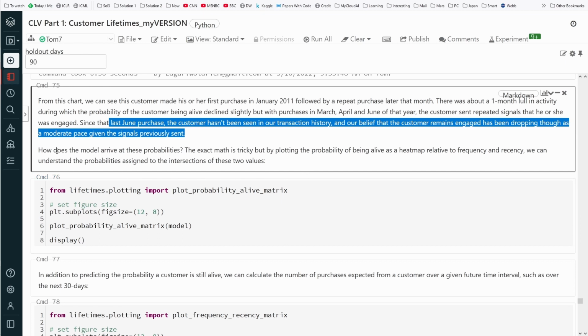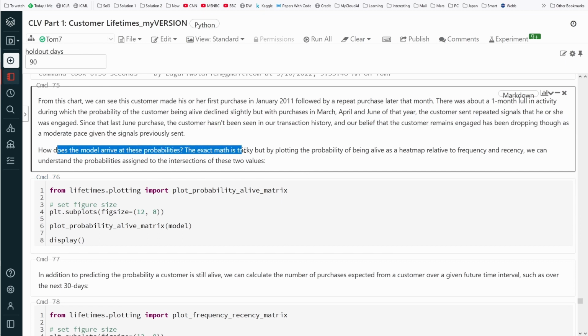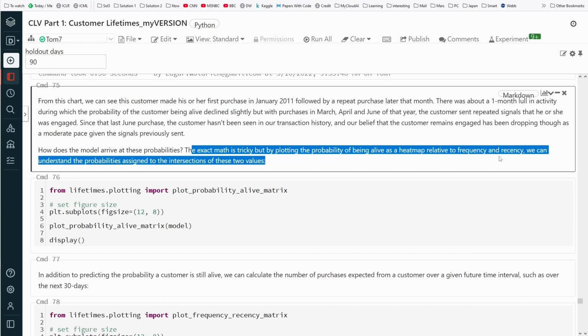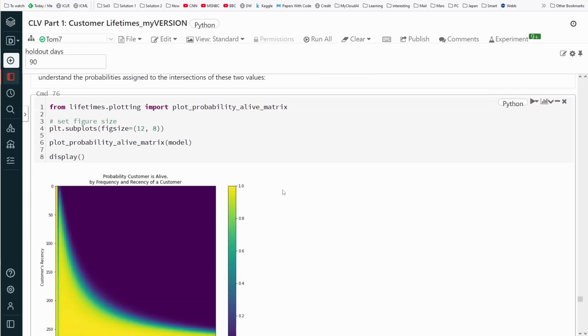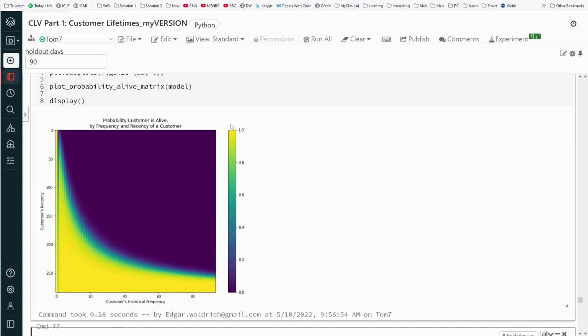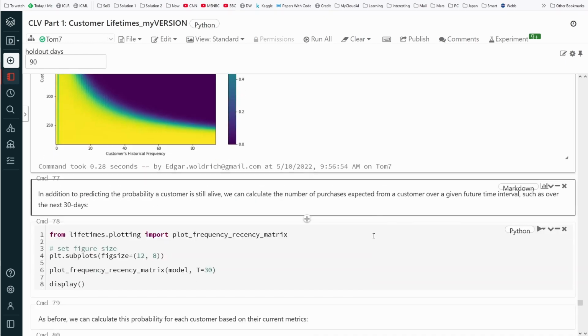How does the model arrive at these probabilities? The exact math is tricky, but by plotting the probability as a heat map, we can see it. Now comes color back to life. Okay, so yellow is probability 1, and 0 is dead, showing the probability that a customer is alive per frequency and recency of a customer. Historical frequency, yes.